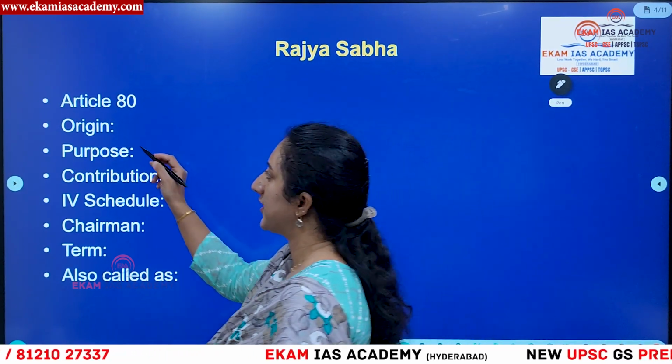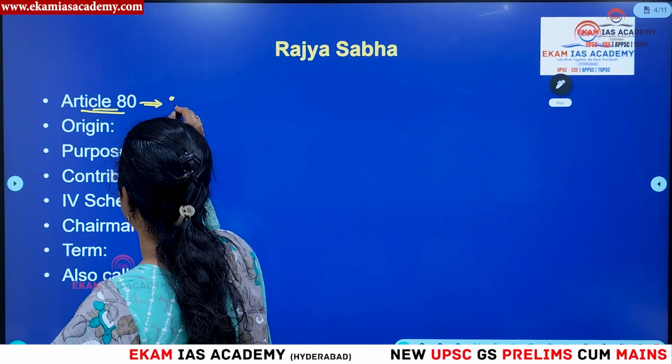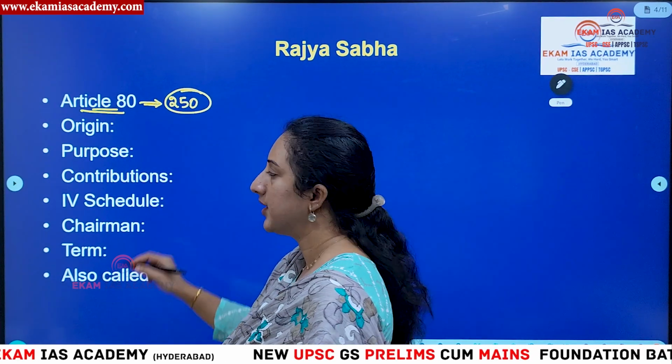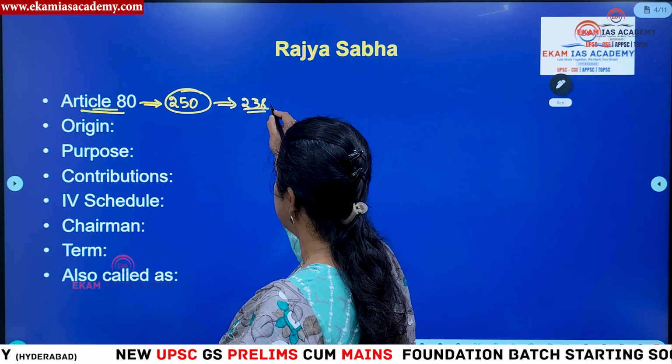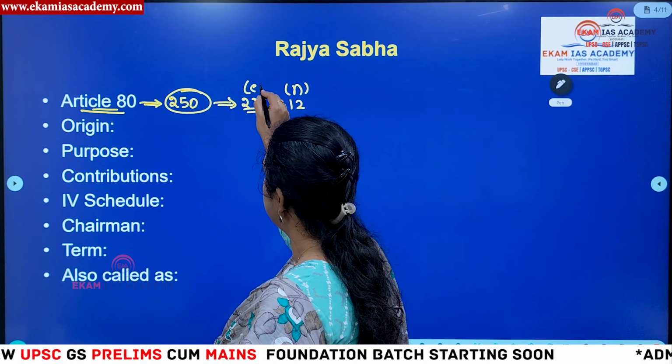First thing, what is Article 80? Article 80 of the Constitution specifies the strength of Rajya Sabha. The maximum according to the Constitution can be 250 members, out of which 238 members will be elected from states and union territories and 12 members will be nominated. So this is the nomination and this is the election.